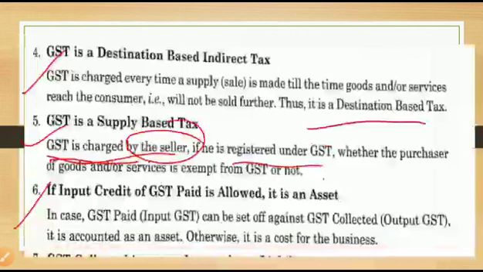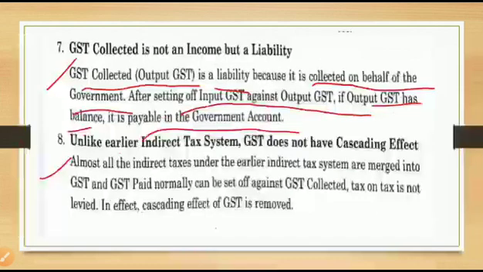GST is a destination based indirect tax. Sorry, that we already discussed. The seventh one, GST collected is not an income but a liability. Unlike the earlier indirect tax system, GST does not have a cascading effect.